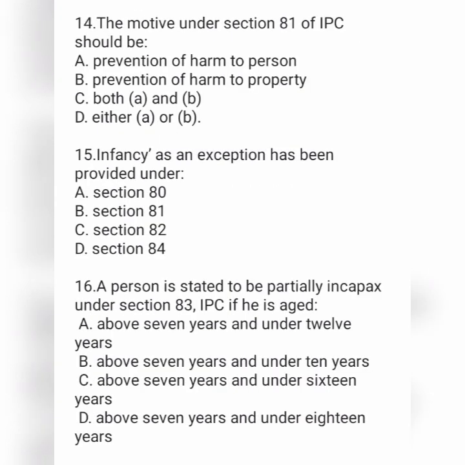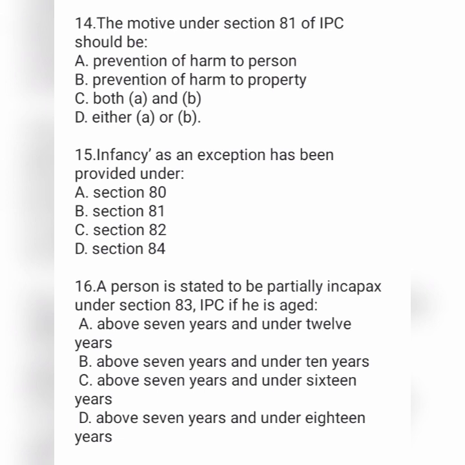അടുത്തത്, the motive under section 81 of IPC should be option A prevention of harm to person, option B prevention of harm to property, option C both A and B, and option D either A or B. Infancy as an exception has been provided under option A section 80, option B section 81, option C section 82, and option D section 84.